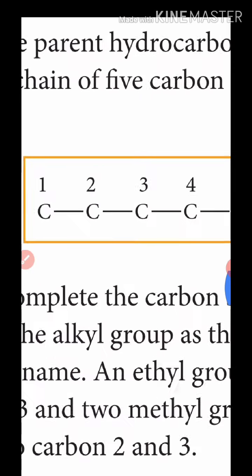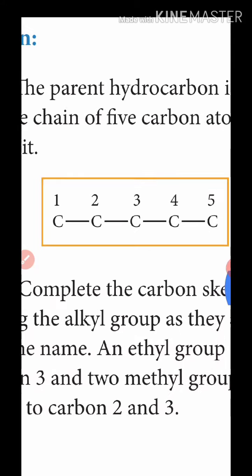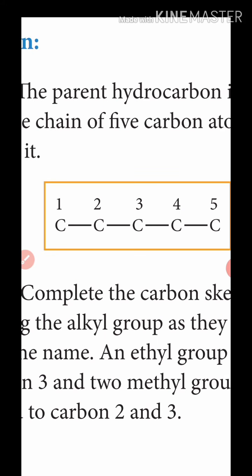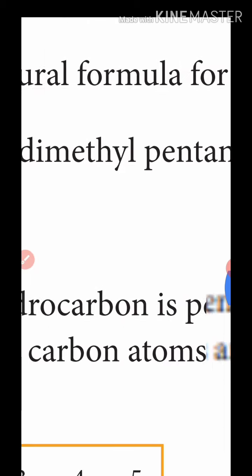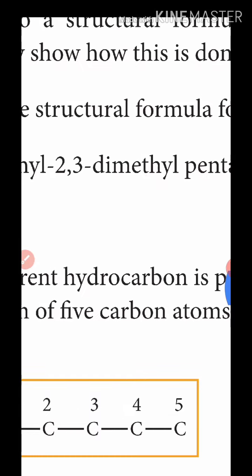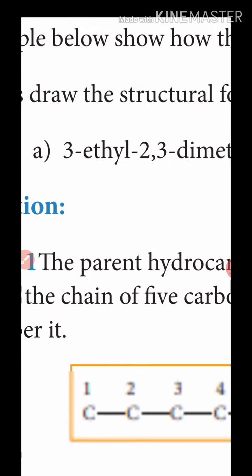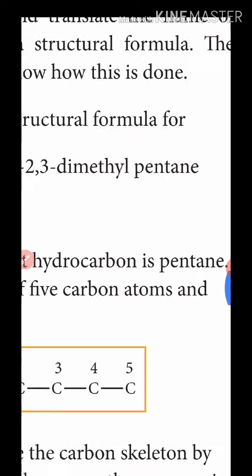The next one is how to draw the structural formula given the IUPAC name. After learning the rules for naming alkanes, it is relatively easy to reverse the procedure and translate the name of an alkane into a structural formula. Okay, the examples below show how this is done. Let us draw the structural formula for 3-ethyl 2,3-dimethyl pentane.